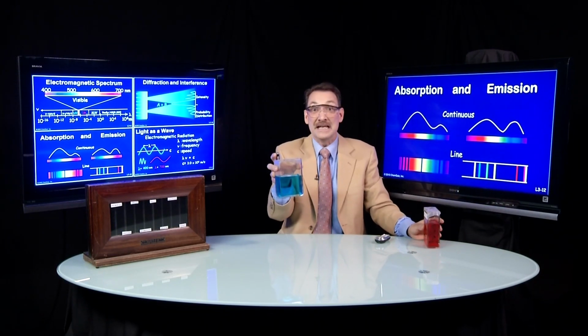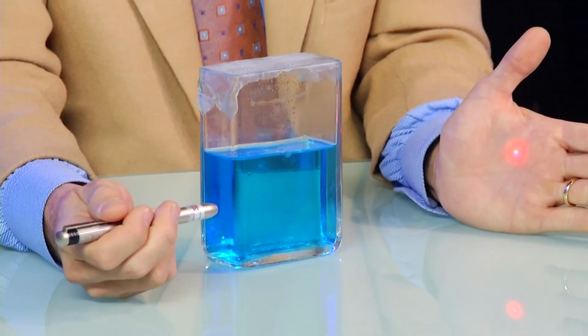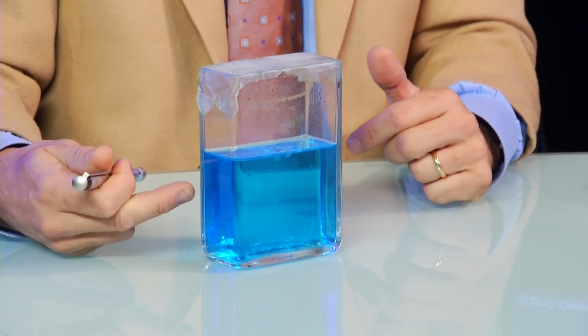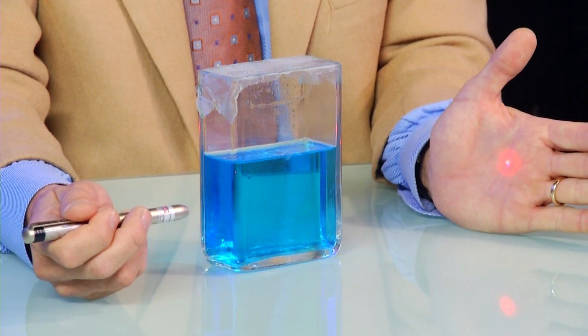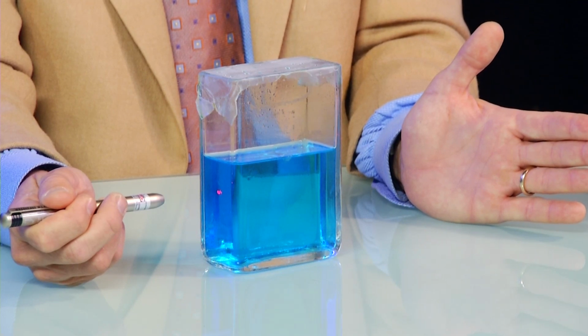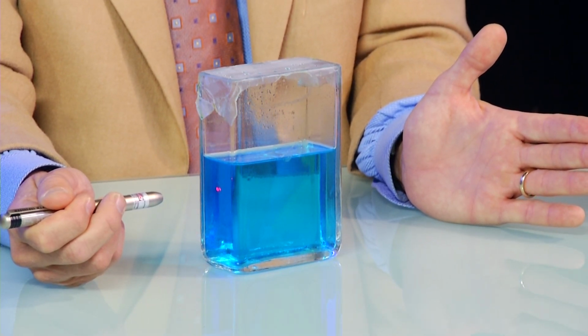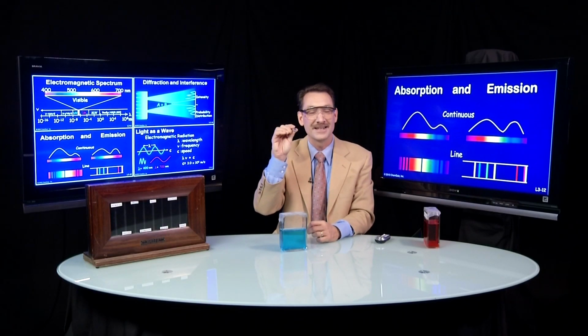But I told you this blue solution must be absorbing reds or you'd be seeing some red. So I should be able to take my red pen laser, here it is just on my hand again, and pass it through this blue solution and have the red pen laser absorbed. So let's do that. Here it is hitting just my hand, and I'm going to move back till I go through the solution, and you can see the red is now absorbed by that blue solution. That's a beautiful demonstration of a discrete, a single wavelength, a line absorption by a blue solution. That's how colors work. Absorption and emission we're going to talk about a lot in this course because they help us understand matter.